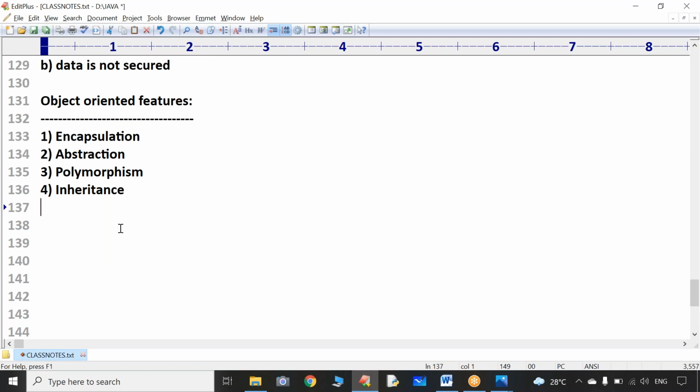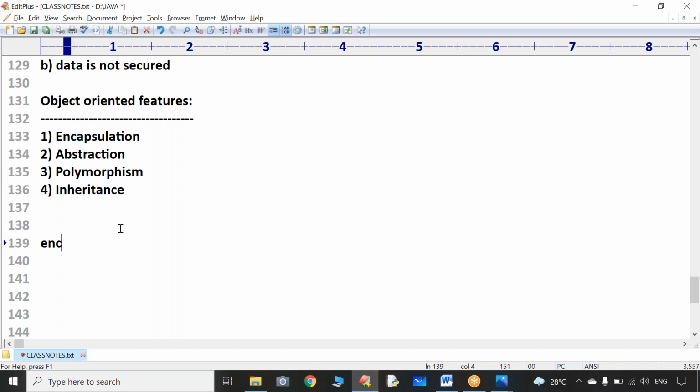Don't say method overloading, operator overloading, overriding, interface concept, abstract classes. Sir, these are all object orientation features. No, they are all not object oriented features. You are going to learn what they are. The four pillars of object orientation are encapsulation, abstraction, polymorphism, inheritance.